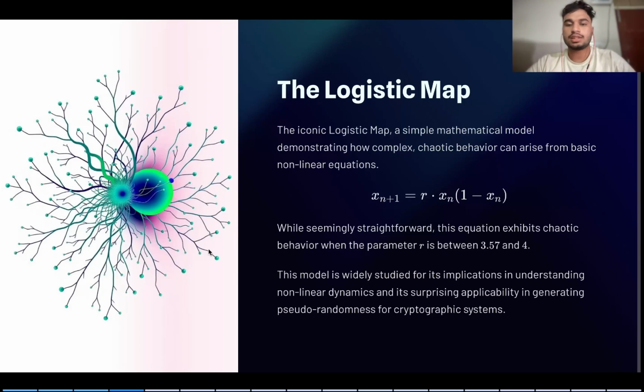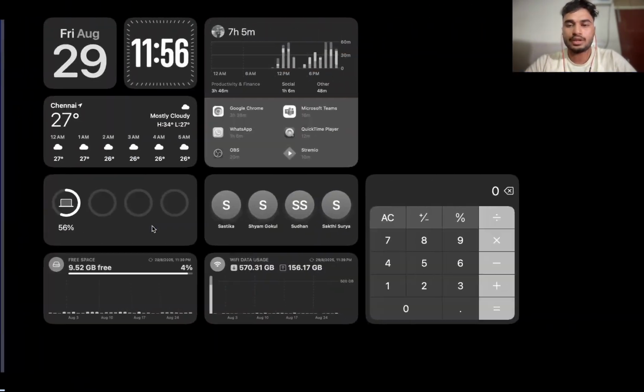The next thing it states is that a small change in the value of R can give a lot more change in the outcome. Also, when R is between 3.57 and 4, this function starts to behave so chaotically that the value becomes mostly unpredictable and it branches out into so many values. Let us look into an image showing it.